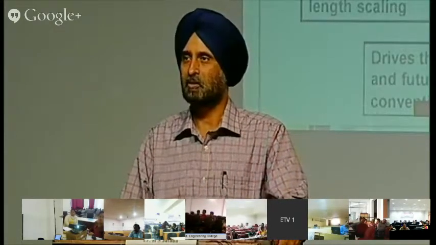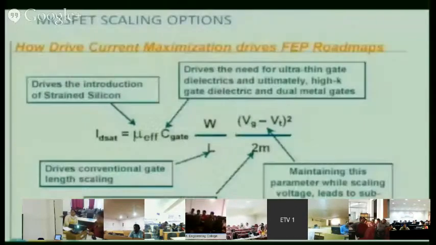Now next is W and this L. If we decrease the L, we are able to increase the current. Why is it happening? We are decreasing the L because the electron has to travel from drain to source. The less the distance, the less the time, so more current.